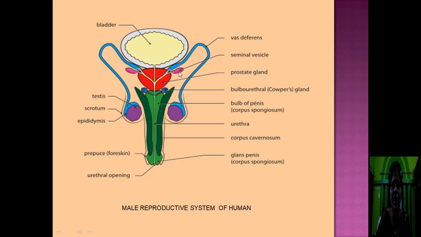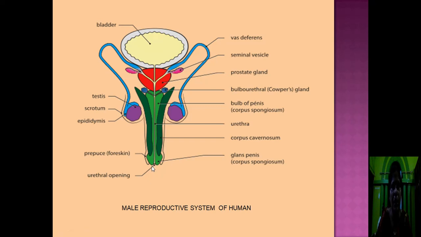This is the seminal vesicle. This is one type of accessory or associated gland which help in the process of reproduction. The duct of the seminal vesicle joins with the vas deferens. Now this is known as the ejaculatory duct. The ejaculatory ducts of two sides connect in the middle to form the urethra. The urethra passes through the penis to the outside and opens through the urethral opening. This is the reproductive system of the male.